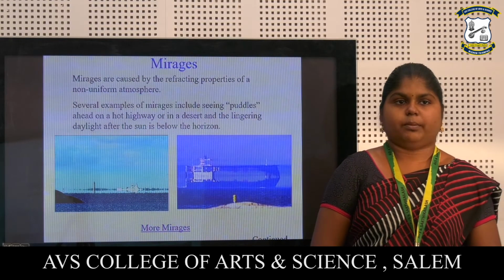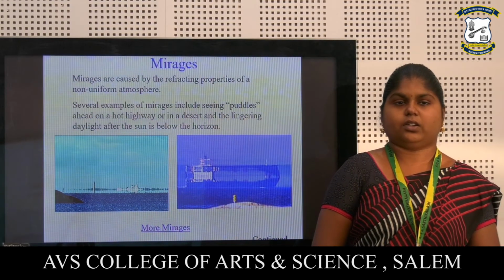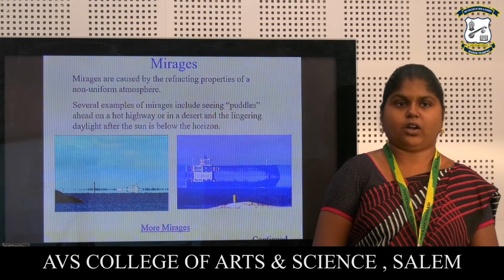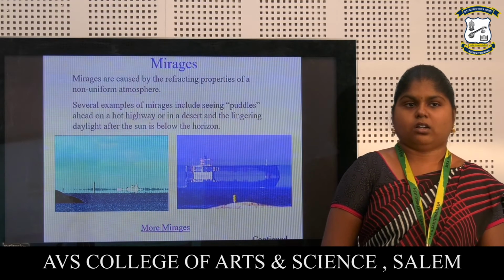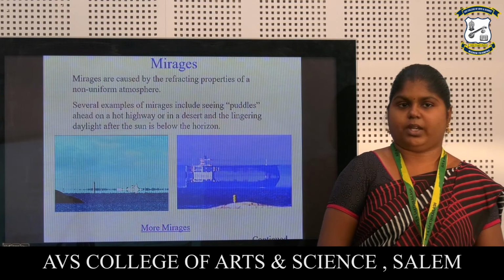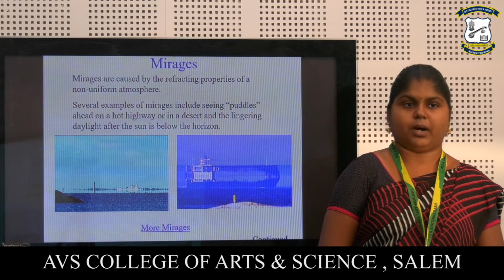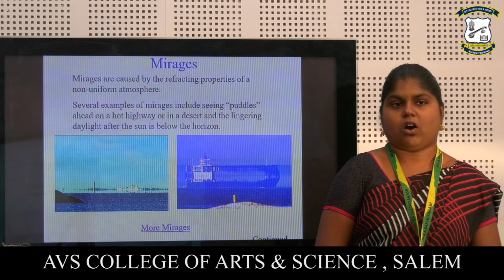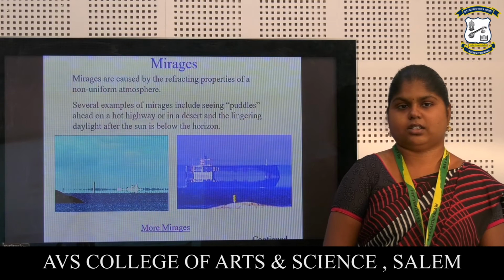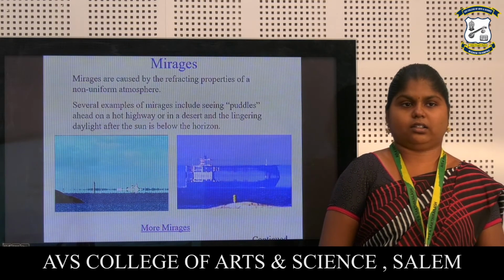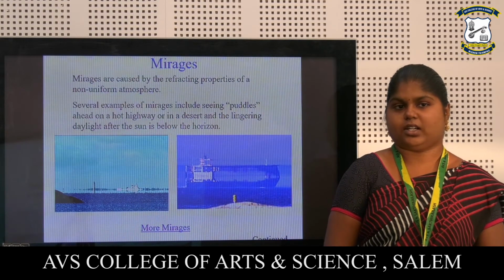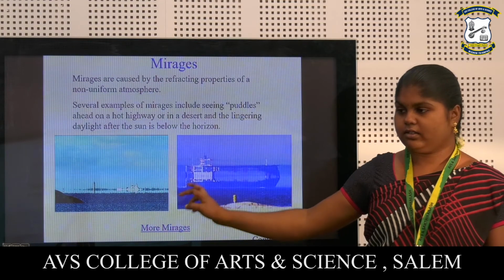Mirages. Mirages are caused by the refracting properties of a non-uniform atmosphere. There are several examples of mirages, including seeing puddles ahead on a hot highway or in a desert, and lingering daylight after the sun is below the horizon.